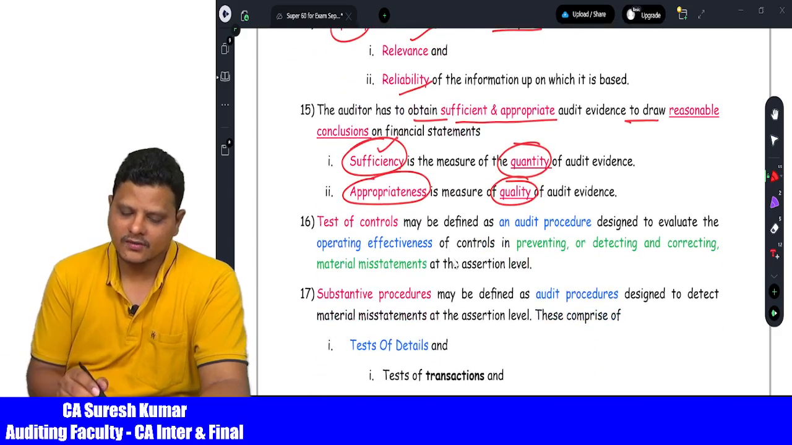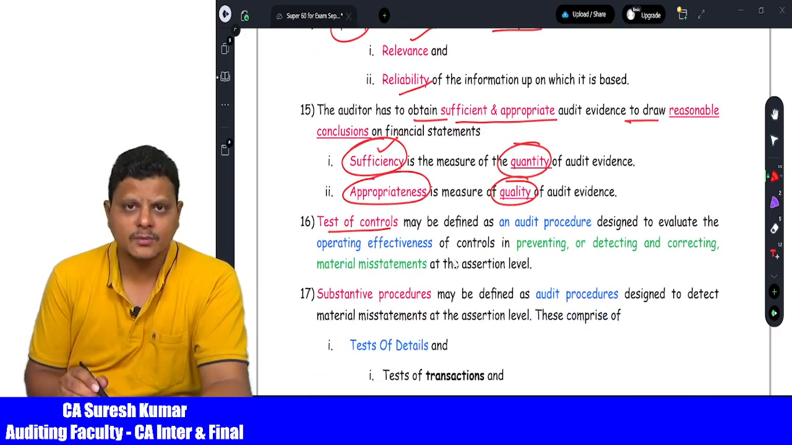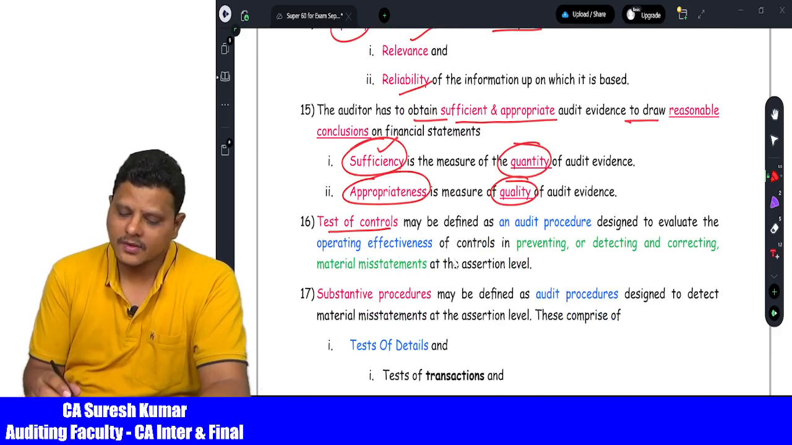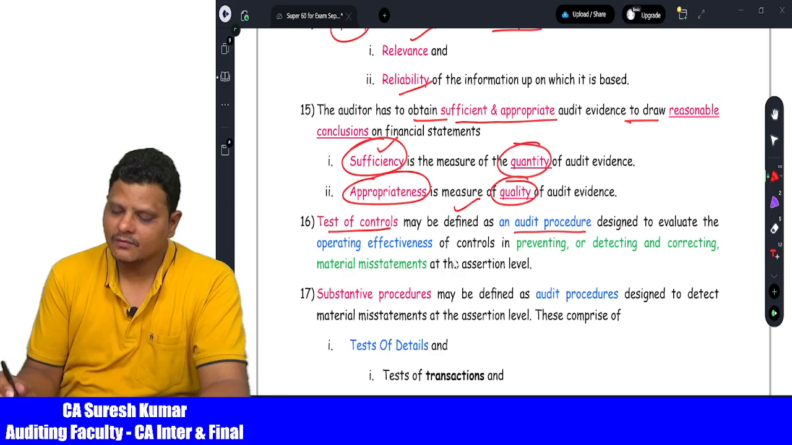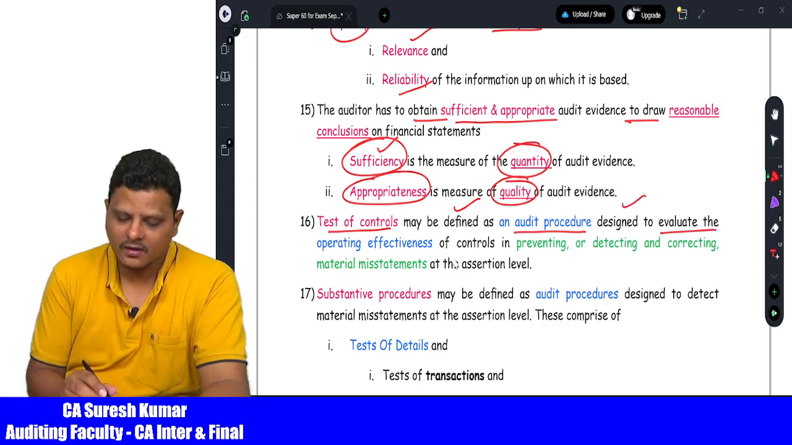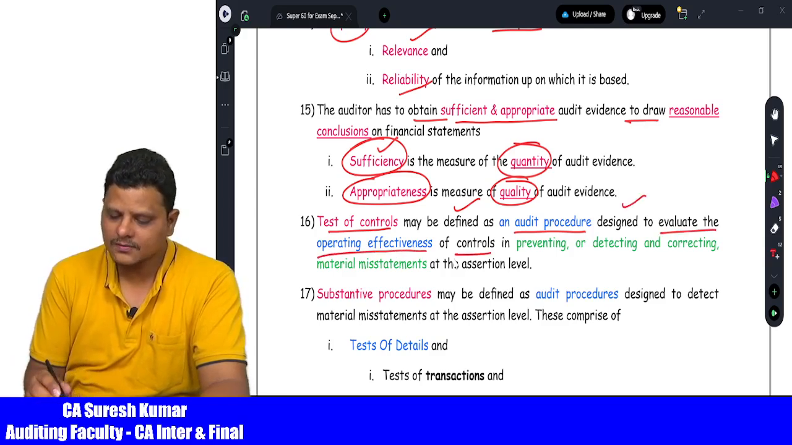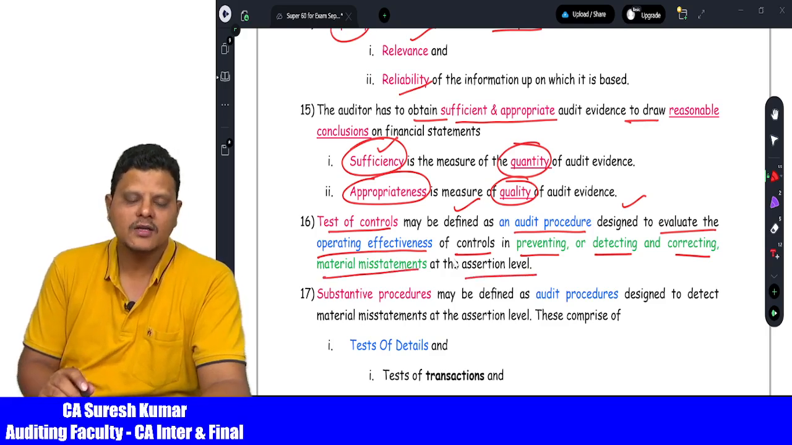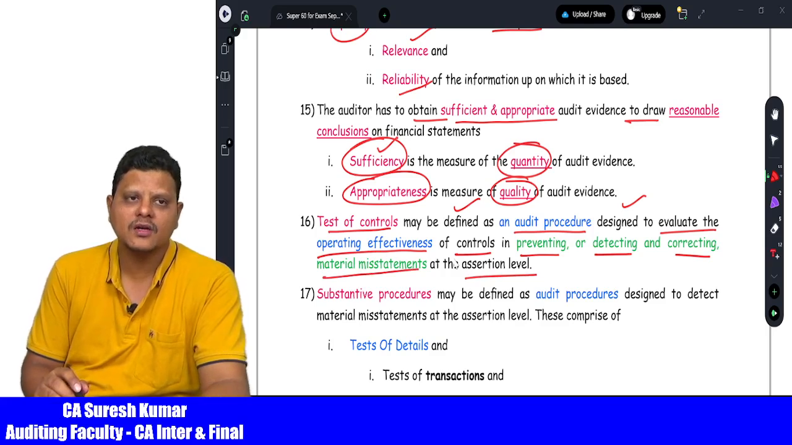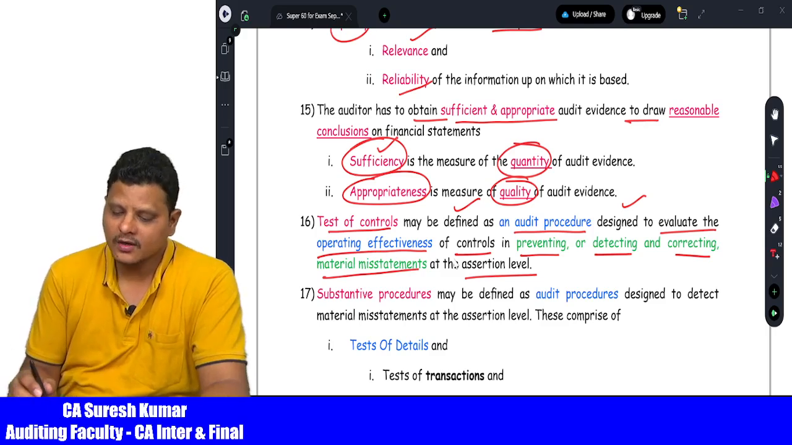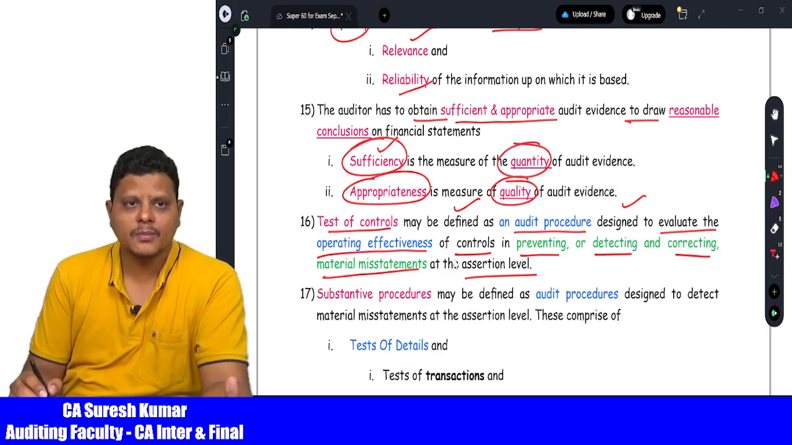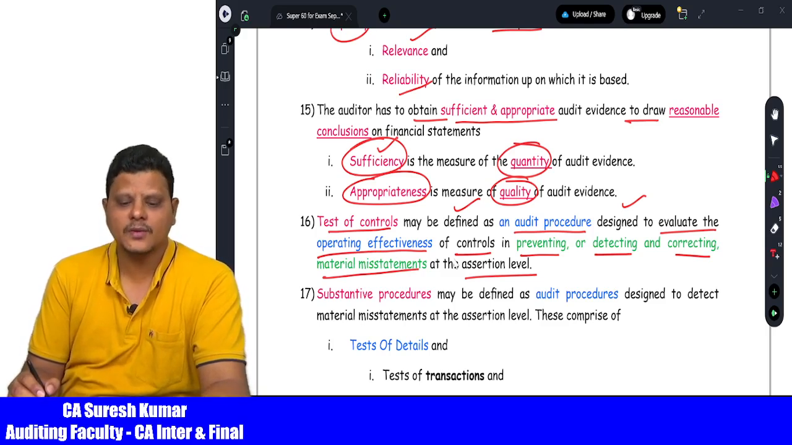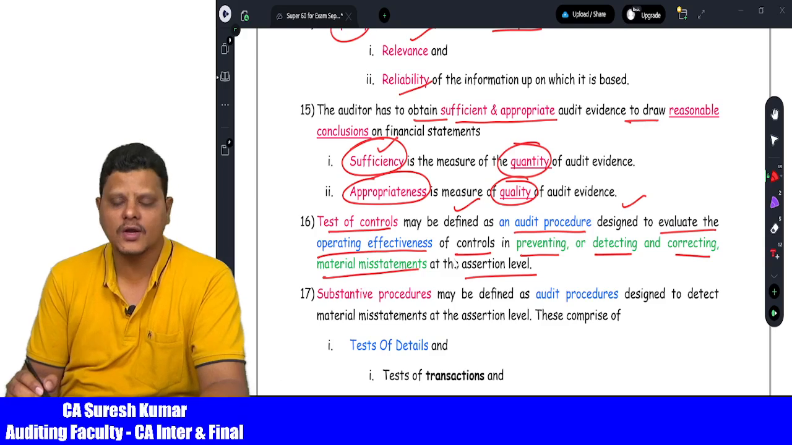Then comes to the test of controls, which is nothing but the internal control system of the companies. Test of controls may be defined as audit procedures designed by the auditor to evaluate the operating effectiveness of the controls which are preventing, or detecting and correcting, the material misstatements at the assertion level. So the auditor is going to test the controls of the organization, to ensure whether the controls are preventing, detecting and correcting the misstatements or not.